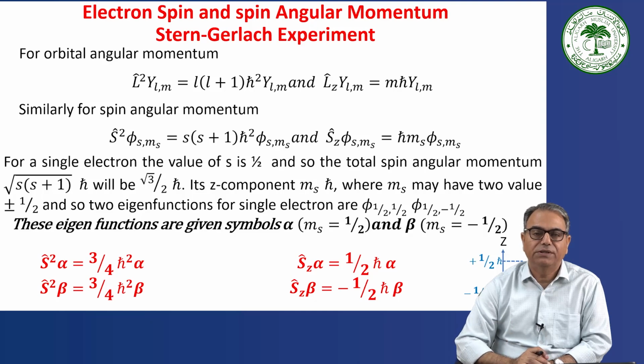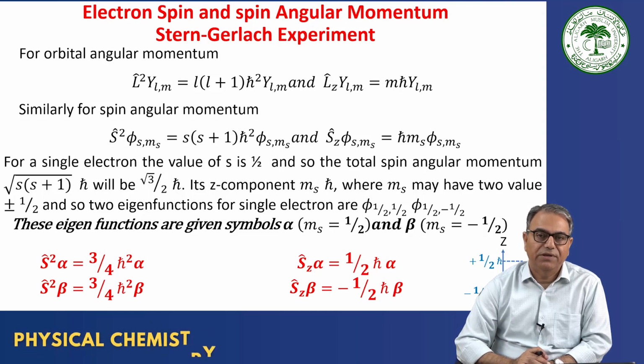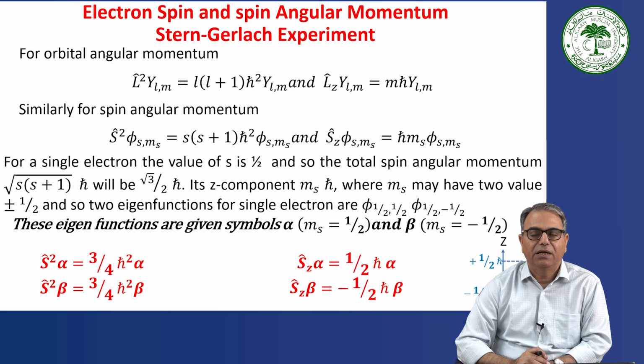Now, what we have talked about up till now is the orbital angular momentum. You are aware that the electron has another angular momentum called the spin angular momentum. Till now what you have learned is that spin angular momentum arises because the electron spins around its axis, which is totally wrong.